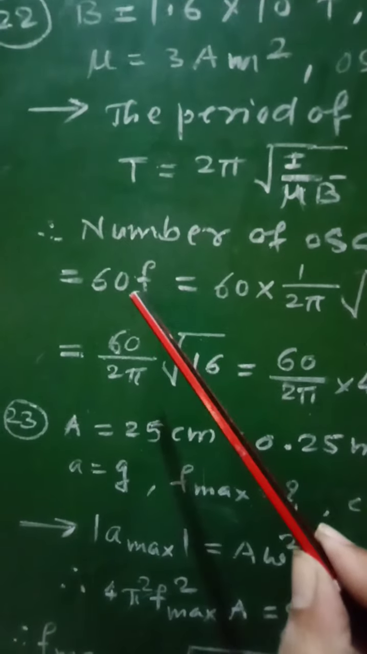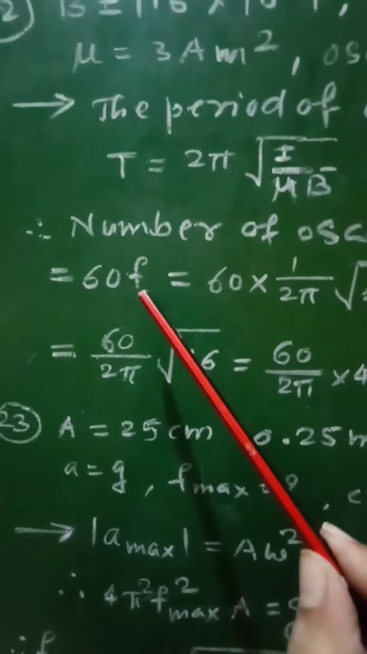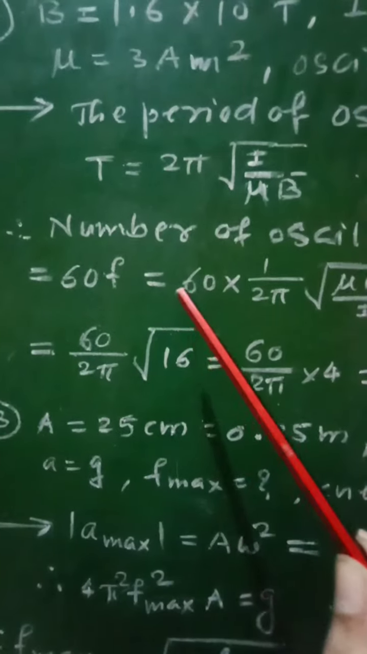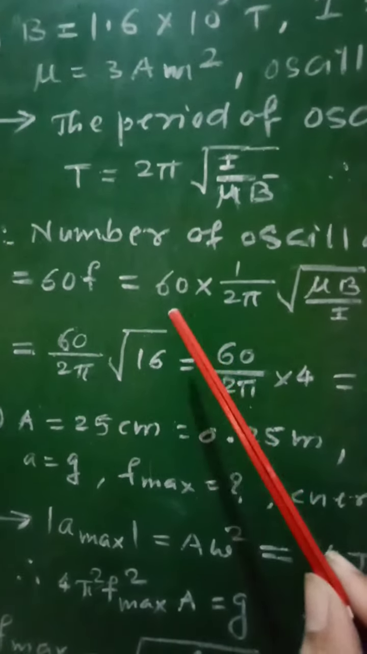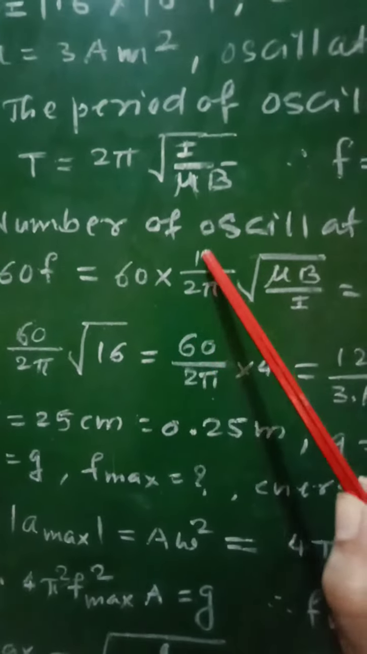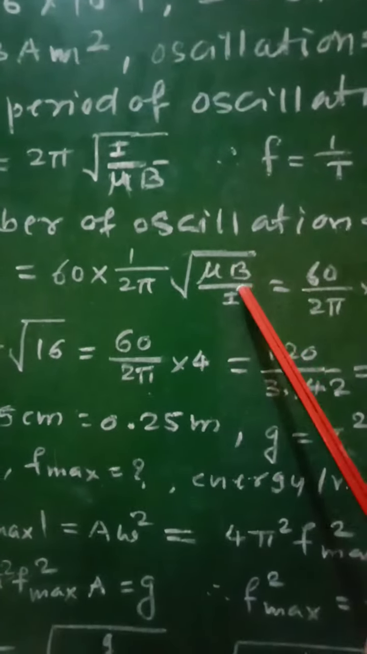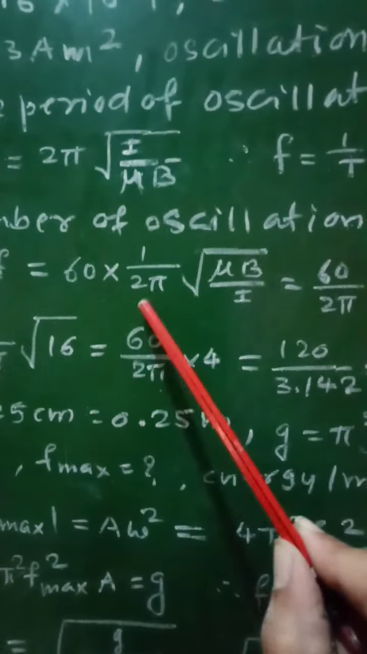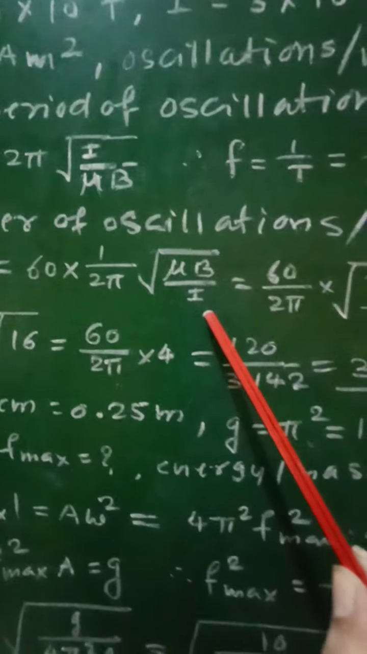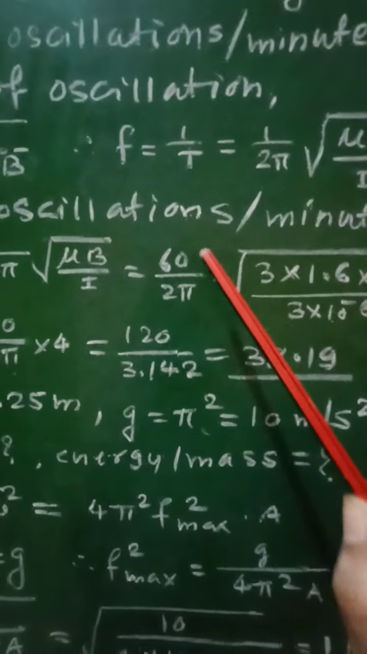is equal to 60 f, frequency into 60, because frequency is the number of oscillations per second, and therefore if you multiply by 60, it will give the number of oscillations per minute. So that will be equal to 60 into 1 upon 2 pi square root of mu B upon I.